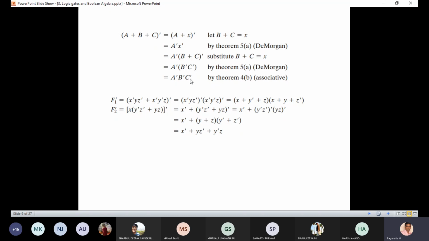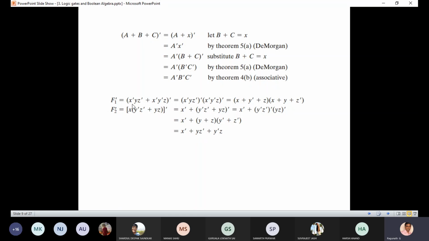But what I asked is to prove the first step, that is here we are writing a plus x whole bar equal to a bar dot x bar, and this you should prove with the postulates. That's your job. You have to prove with the postulates. You just try and show me. If it is possible, you try and show me, or else we will discuss.